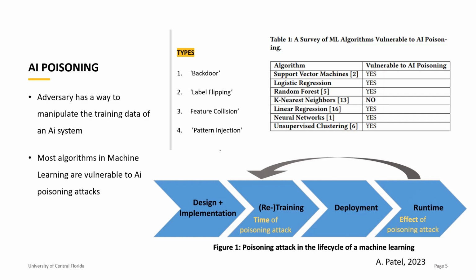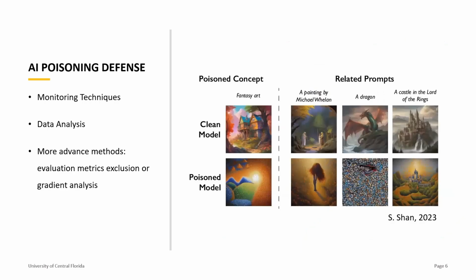So in order to make this work, you would just need to poison a lot of the data initially, and that would become obvious to the initial user. Whereas you just need a few instances to affect biases and weights for more complex models like neural networks and the random forest. Now, currently, there isn't a robust standard metric to identify poisoning. So most defenses are just using monitoring techniques and data analysis.